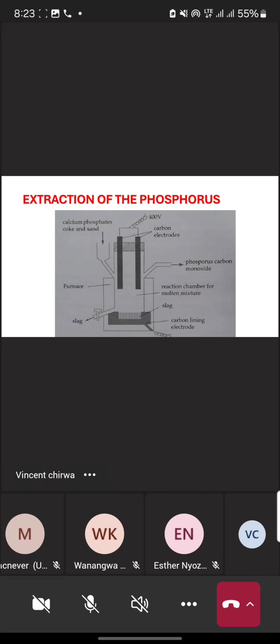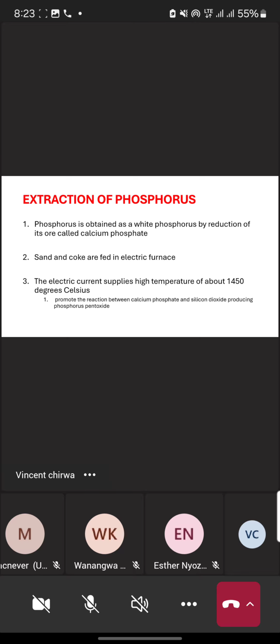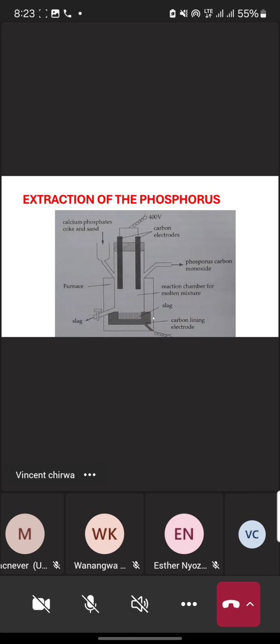Remember, calcium phosphate is what entered through the inlet until it reached the reaction chamber. So we find that our calcium phosphate is reacting with silicon dioxide. This silicon dioxide is a substance which is also found in the reaction chamber.